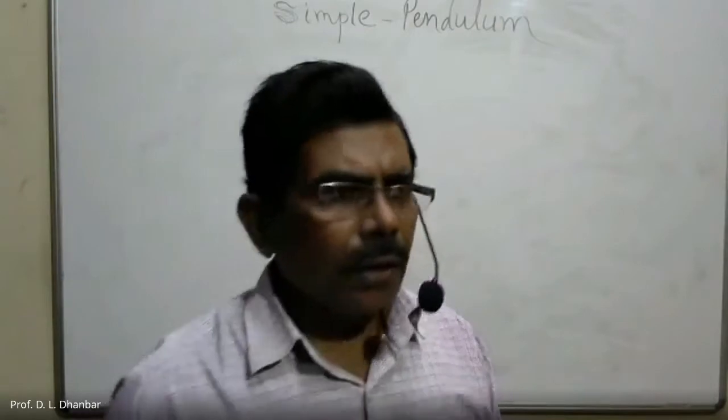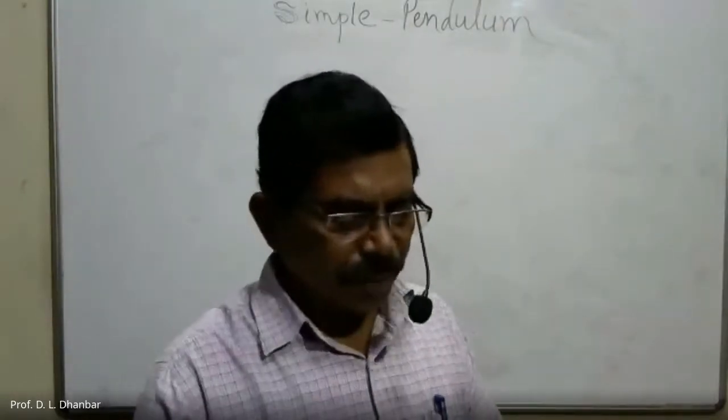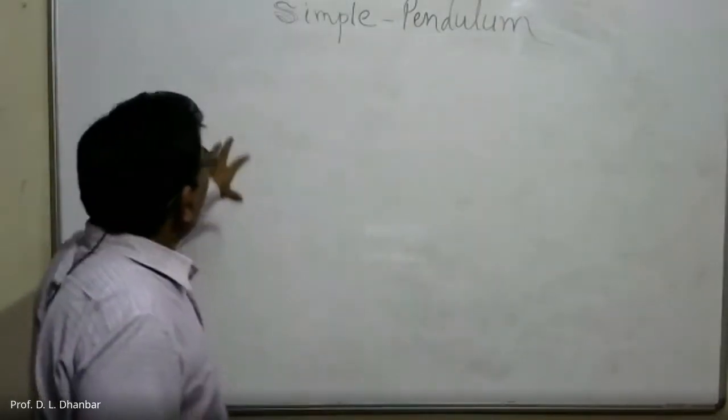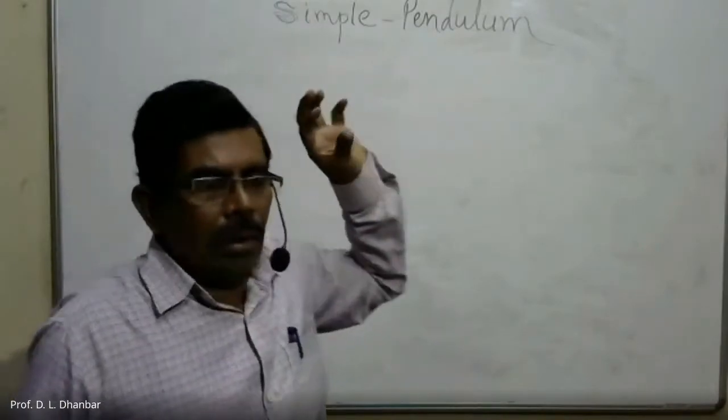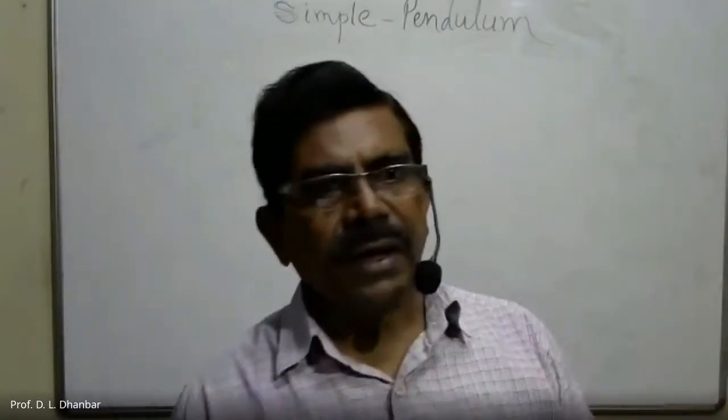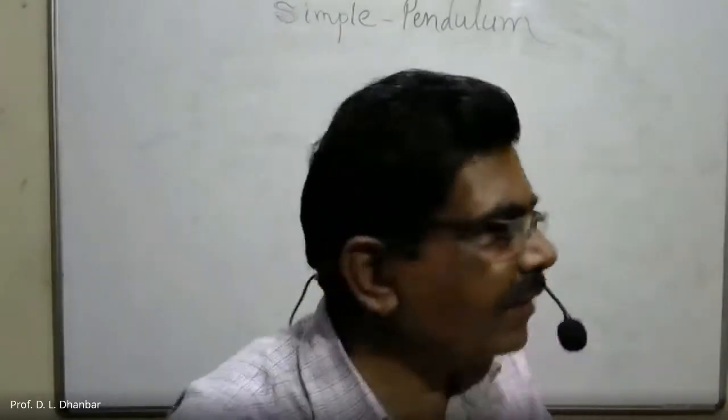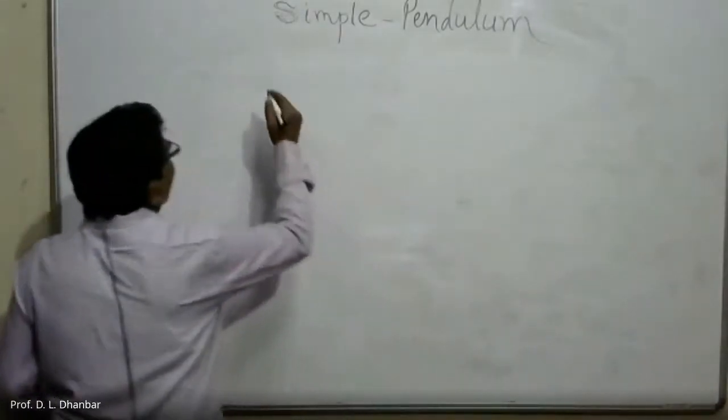So, in order to define a simple pendulum, here we have to consider certain facts as far as an ideal simple pendulum is concerned.